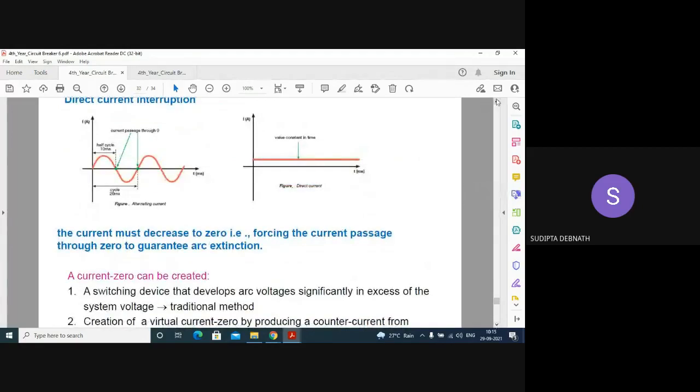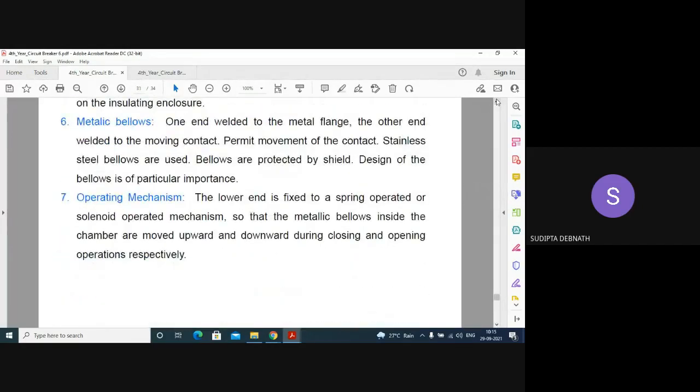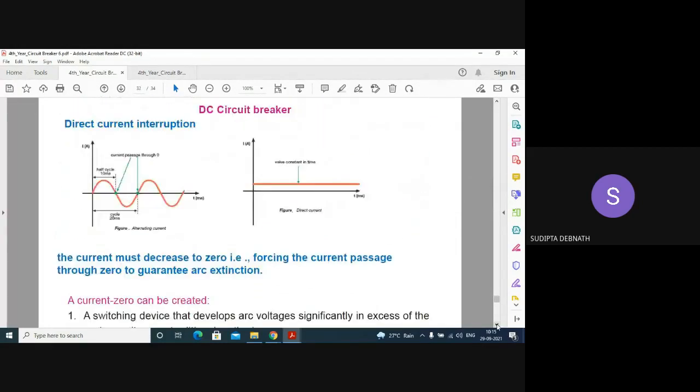Okay, this is all about the vacuum circuit breaker. The questions that normally come from the vacuum circuit breaker are: how the vacuum arc is different from the arc developed in other circuit breakers, the principle of operation of the vacuum circuit breaker, and what the desirable properties of the materials used for a vacuum circuit breaker are, and what materials are used. These are the normal questions.